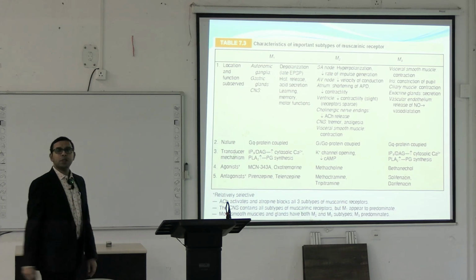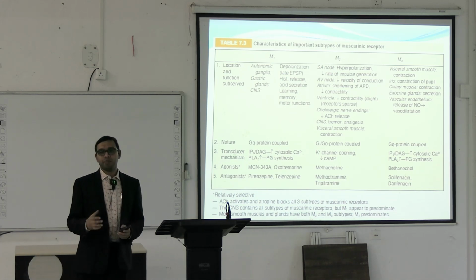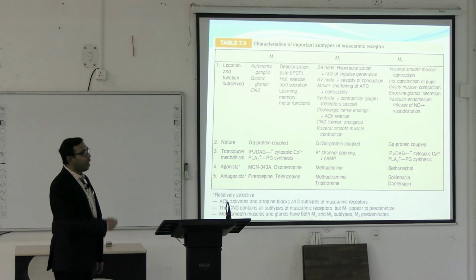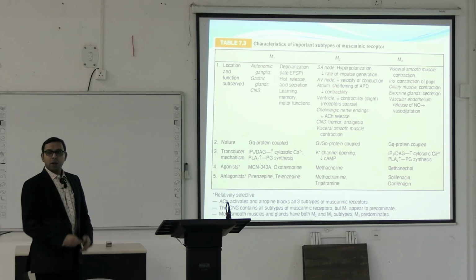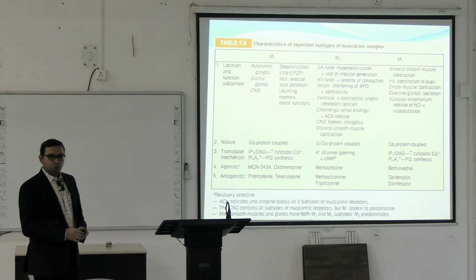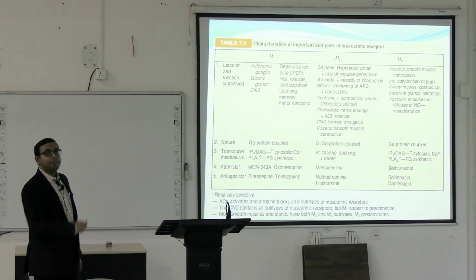M2 receptor is mainly present on the heart. It is present in the SA node, in the AV node, and in the atrium and ventricle. In the SA node, when acetylcholine acts on the M2 receptor, it causes hyperpolarization and a decreased rate of impulse generation.